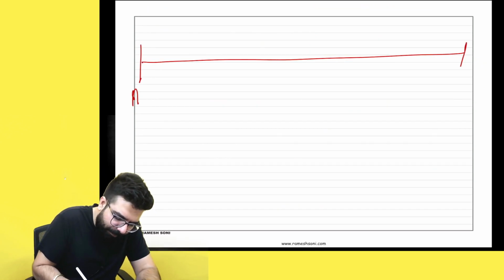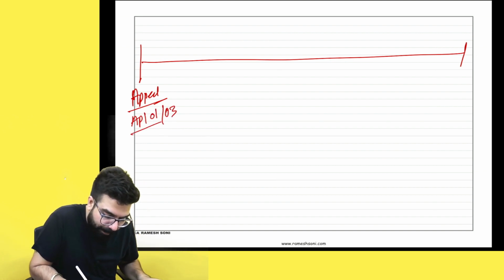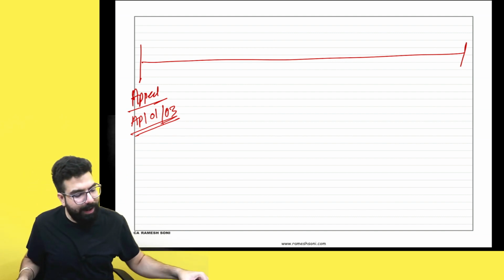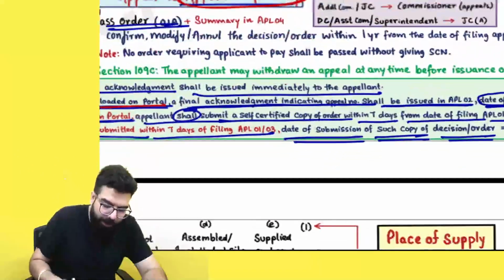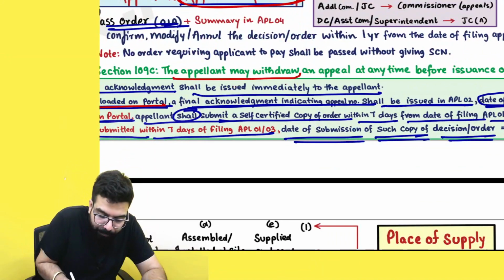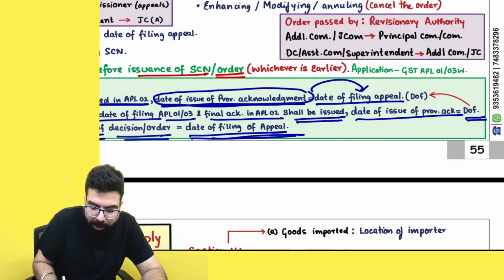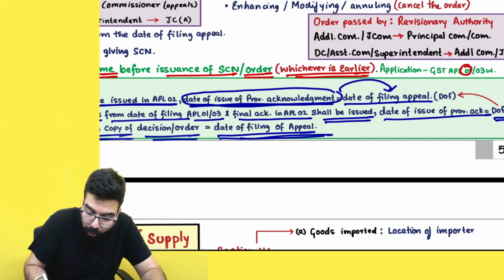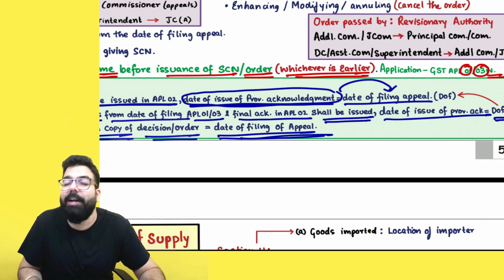You filed an appeal. You filed an appeal in APL 01, or APL 03 by the department. You filed an appeal in APL 01. Department filed an appeal in APL 03. Okay? They are going ahead and telling, if you want, now you can go ahead and withdraw your application. The appellant may withdraw an appeal at any time before issuance of the show cause notice or the order, whichever is earlier. You just have to go online and file APL 01W or APL 03W. The application will be APL 01 or 03W, withdrawal.